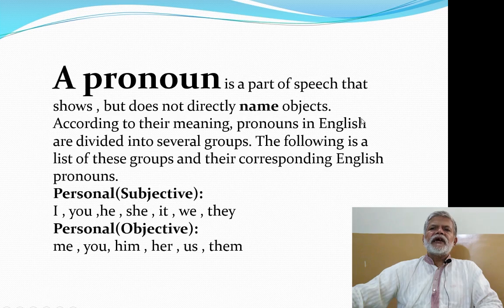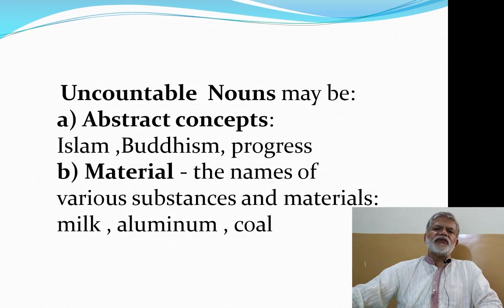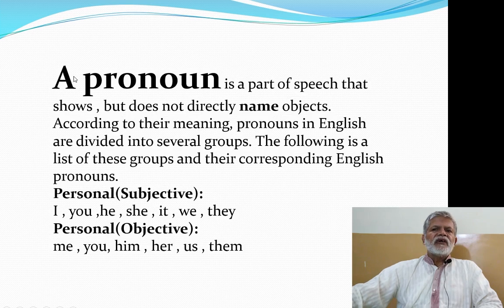Well, here we come to the end of the discussion of nouns. Next, we will be discussing pronouns. A pronoun is a part of speech that shows but does not directly name objects. Now, a pronoun is basically a word that is used in place of a noun, that replaces a noun. So, in that way, a pronoun shows an object, but it doesn't name it directly.